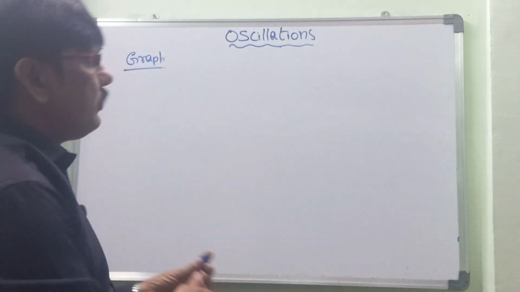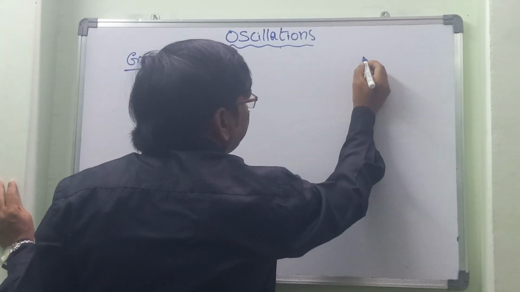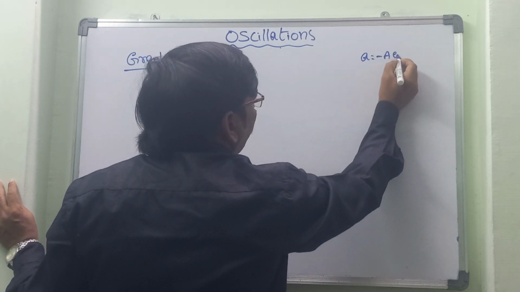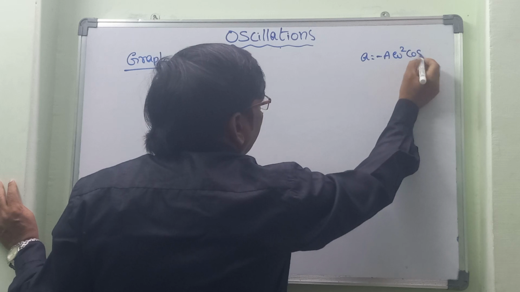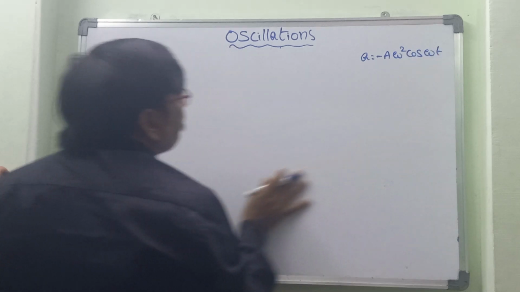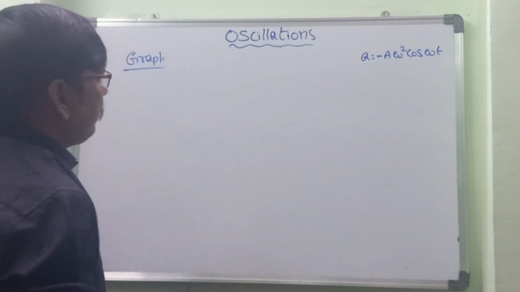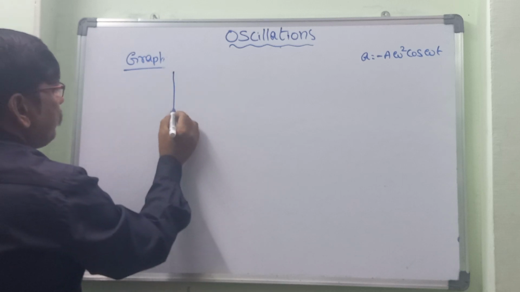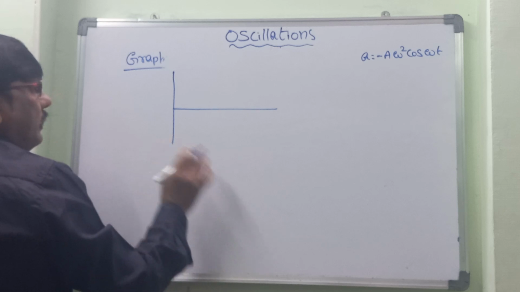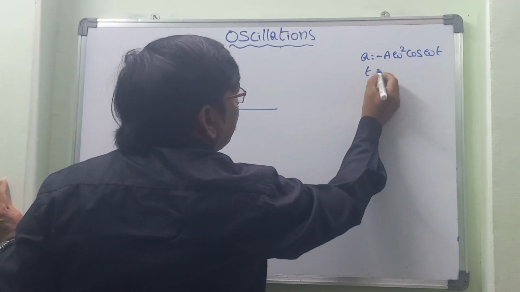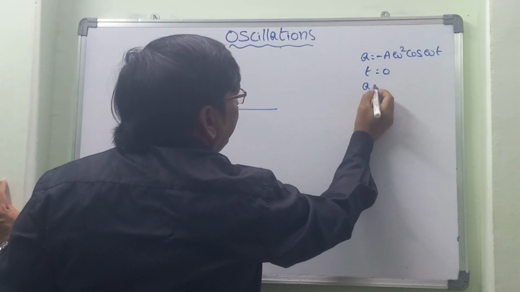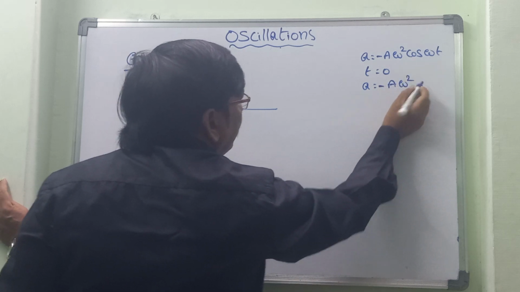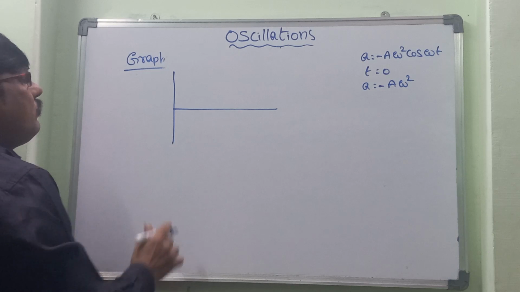The formula we got for acceleration is a is equal to minus a omega square cos omega t. So this is the equation. Now let us start with t is equal to 0. So a is equal to minus a omega square.